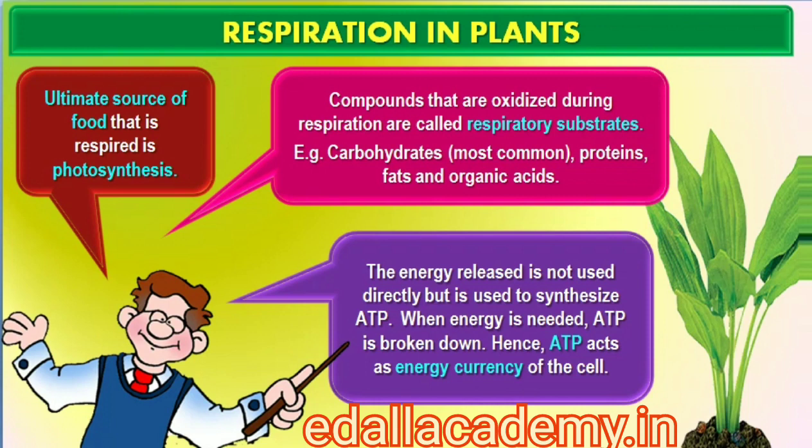All the energy required for life processes is obtained by oxidation of some macromolecules that we call food. Only green plants and cyanobacteria can prepare their own food. By the process of photosynthesis, they trap light energy and convert it into chemical energy that is stored in the bonds of carbohydrates like glucose, sucrose and starch.